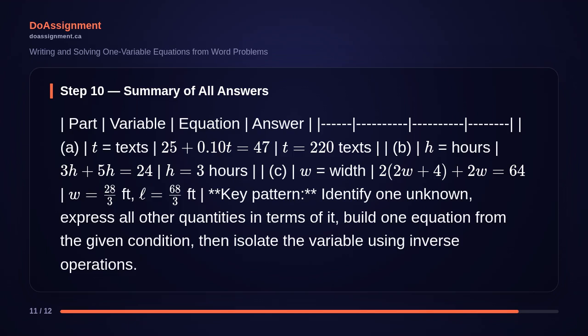Here is a summary of all three answers. Part A, 220 texts were sent. Part B, the hikers meet after 3 hours. Part C, the garden's width is 28 over 3 feet and its length is 68 over 3 feet.